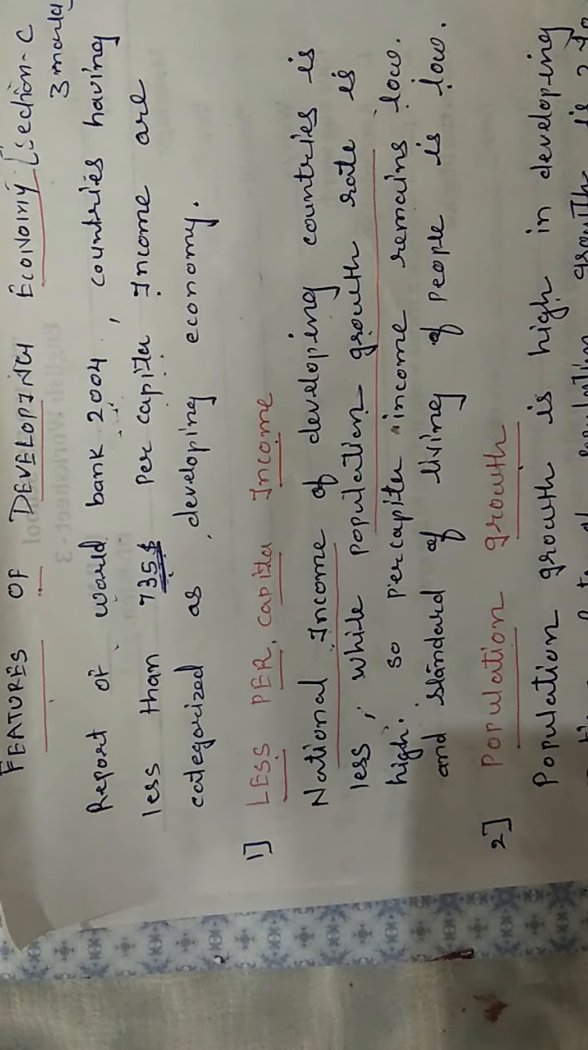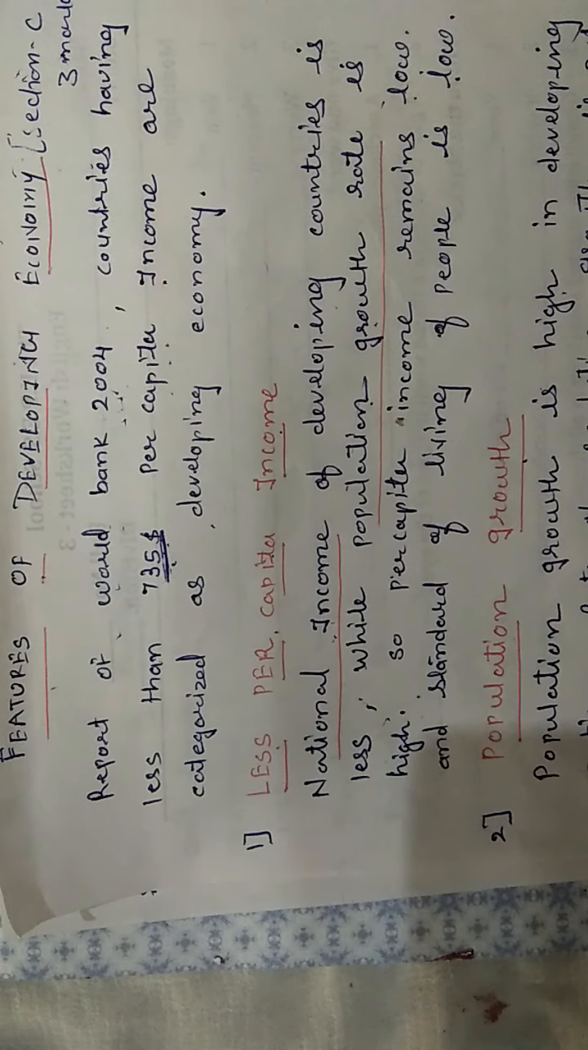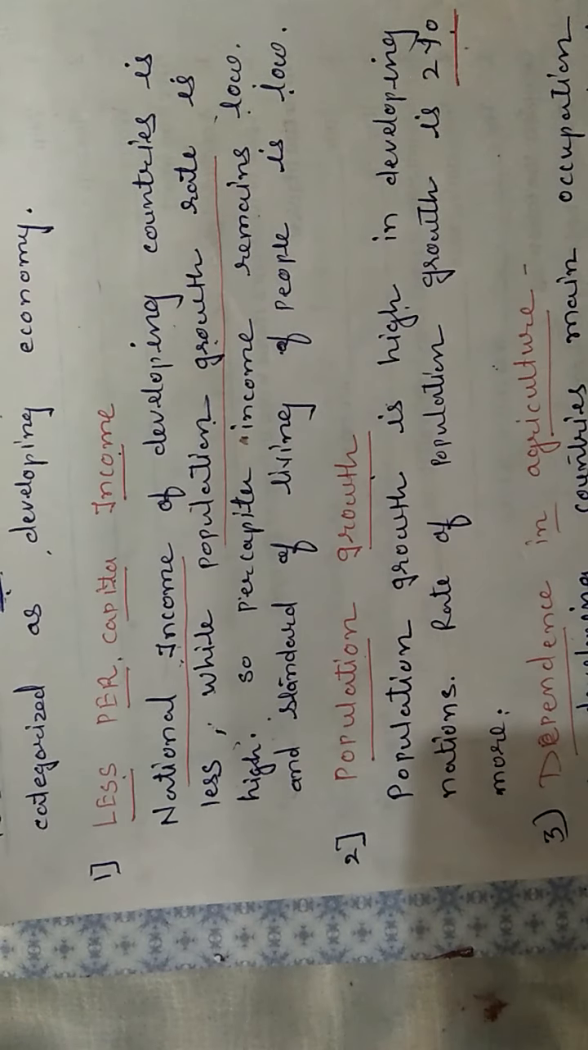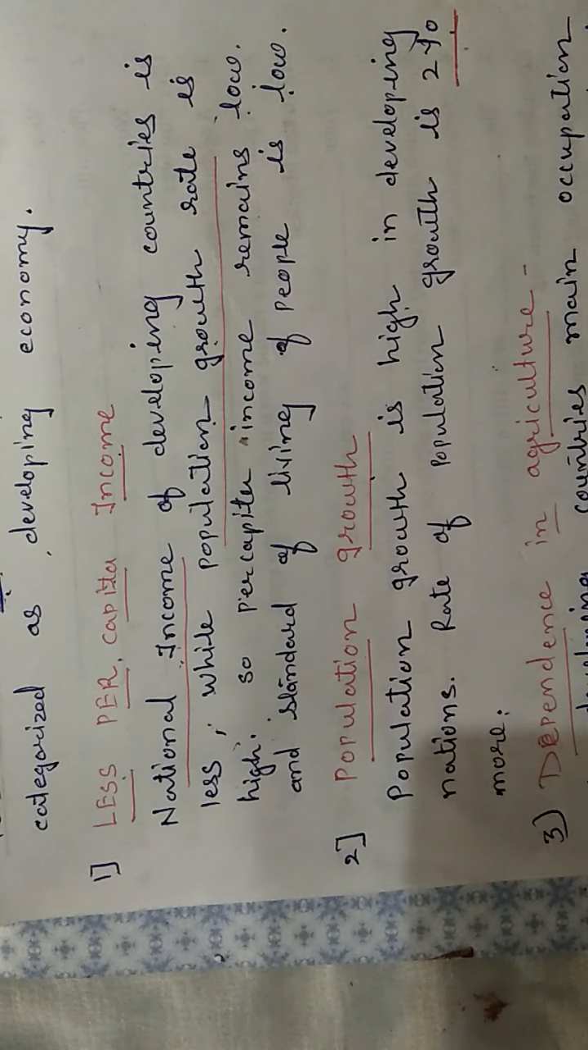Now, second feature, population growth. Population growth is high in developing nations. The rate of population growth is 2% and more. Population explosion is there in the developing country. Population growth is one of the hindrances to economic development in developing countries. Clear? So, high population growth rate, the rate is 2% and more.